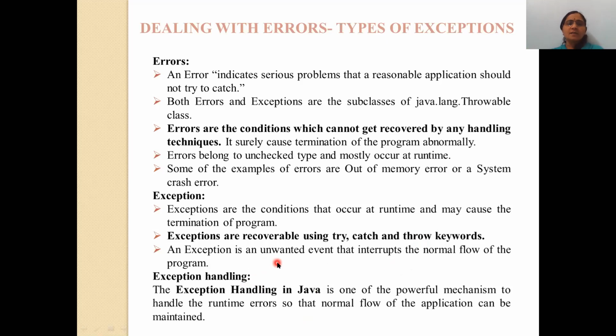So there is a difference between errors and exceptions. In the case of errors there is no recovery technique, but in the case of exceptions, you can catch the exceptions with the exception handling blocks: try, catch, and throw.